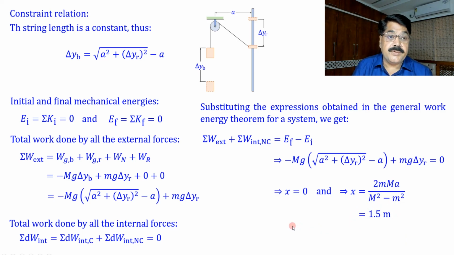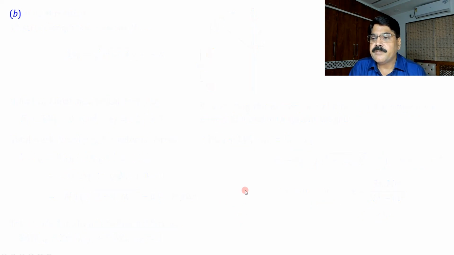Now we use some other idea. Actually, if you see in this problem, total work done by all the internal forces is 0. Yes, and if you include earth, rod, and this support in the system, then all the external forces we have taken will be internal. And for this system, we can use conservation of mechanical energy, or we can say we can have block, ring, and earth as the system, and for that we can also use conservation of energy. Let us see that idea.